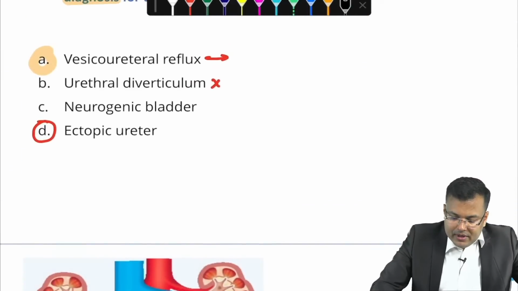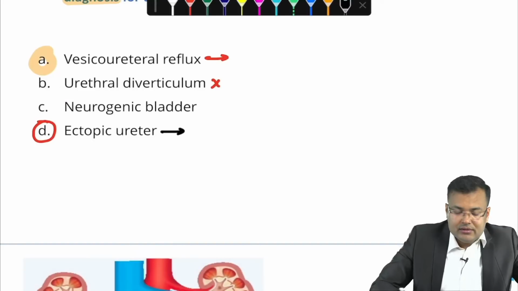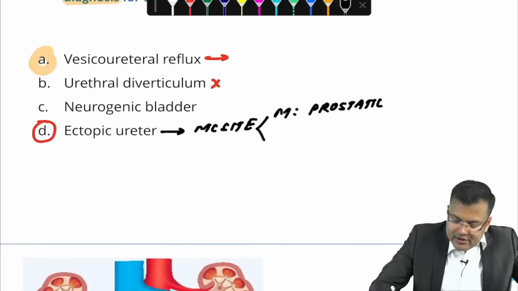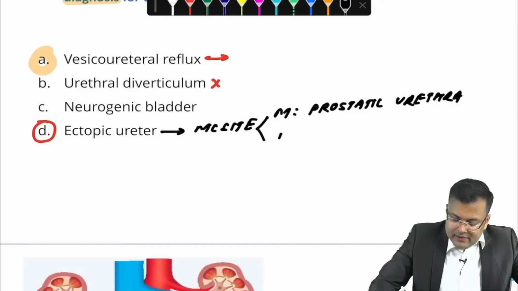So what you have to remember, in ectopic ureter, what is the most common site? We discussed in males, posterior urethra, which one? Prostatic urethra. And what about in females? In females, it is anterior urethra.